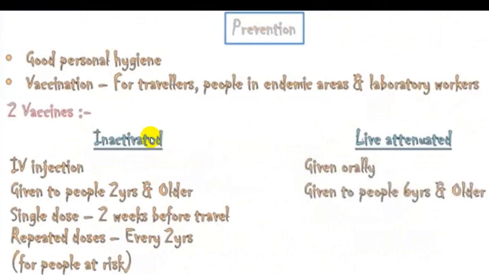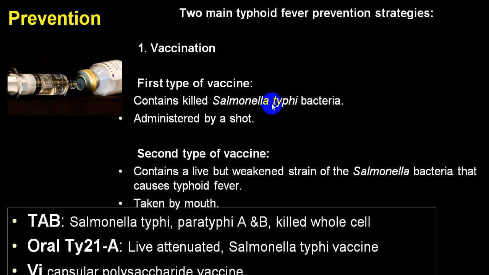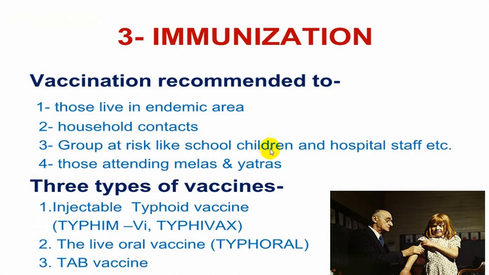So proper vaccination should be done. You can use a live attenuated vaccine or an inactivated vaccine, whichever is available. All persons who are travelers, people in an endemic area, laboratory workers, all of these should be vaccinated. You can utilize any one of these vaccines, either the TAB vaccine or an oral vaccine like Ty21a or the Vi capsular polysaccharide vaccine. Any one of those vaccines you can use.